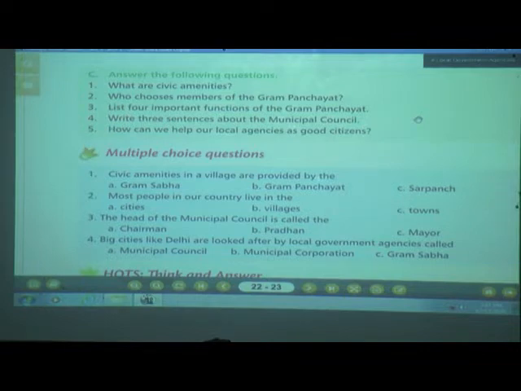The Gram Panchayat provides safe drinking water, builds and maintains roads, sets up health centers and builds schools and adult education centers. Among those you can write so many functions the Gram Panchayat is providing to villagers.